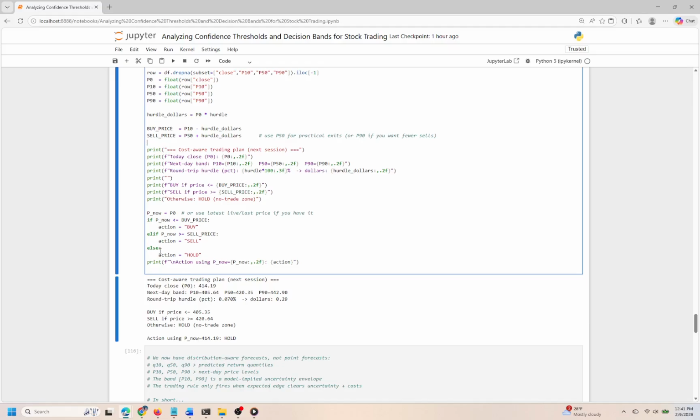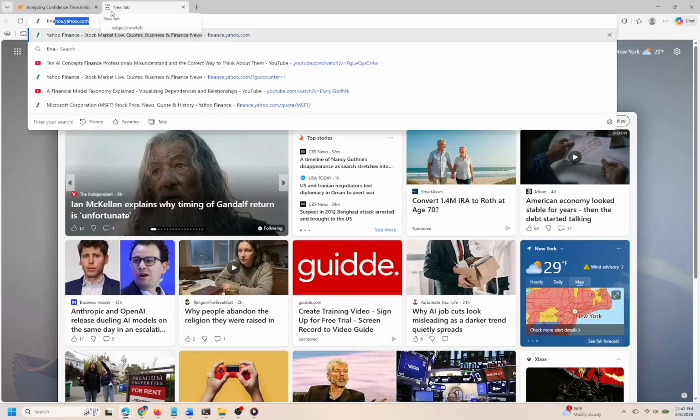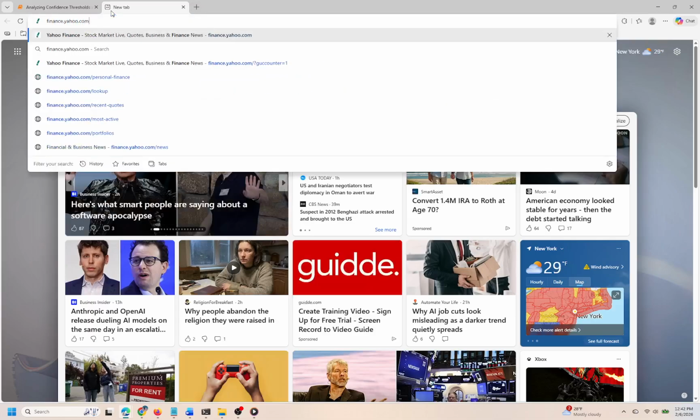As a final check, we assess the current price against our established thresholds to determine an actionable strategy. Depending on whether the current price is less than the buy price, more than the sell price, or in between, we'll decide if we should buy, sell, or hold the asset. Looking ahead, the next cell will likely delve deeper into how these decisions can be visualized or tested in a more dynamic trading environment, further refining our strategy based on live data and performance metrics.